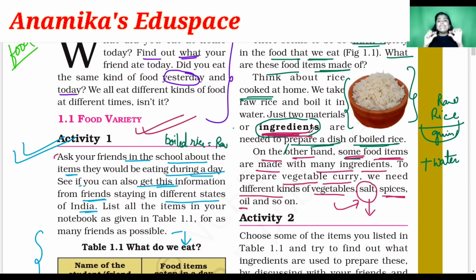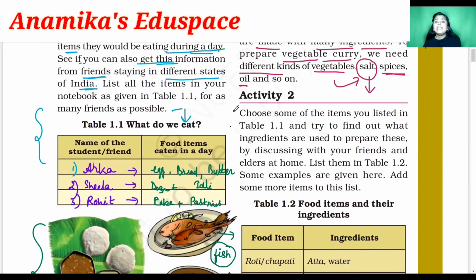Ingredients. Clear, students? And what is the meaning of the ingredients? The meaning of the ingredients is materials. Okay, different types of materials, different types of things which we need to prepare a food item. Clear, students? Next comes to us the activity 2.